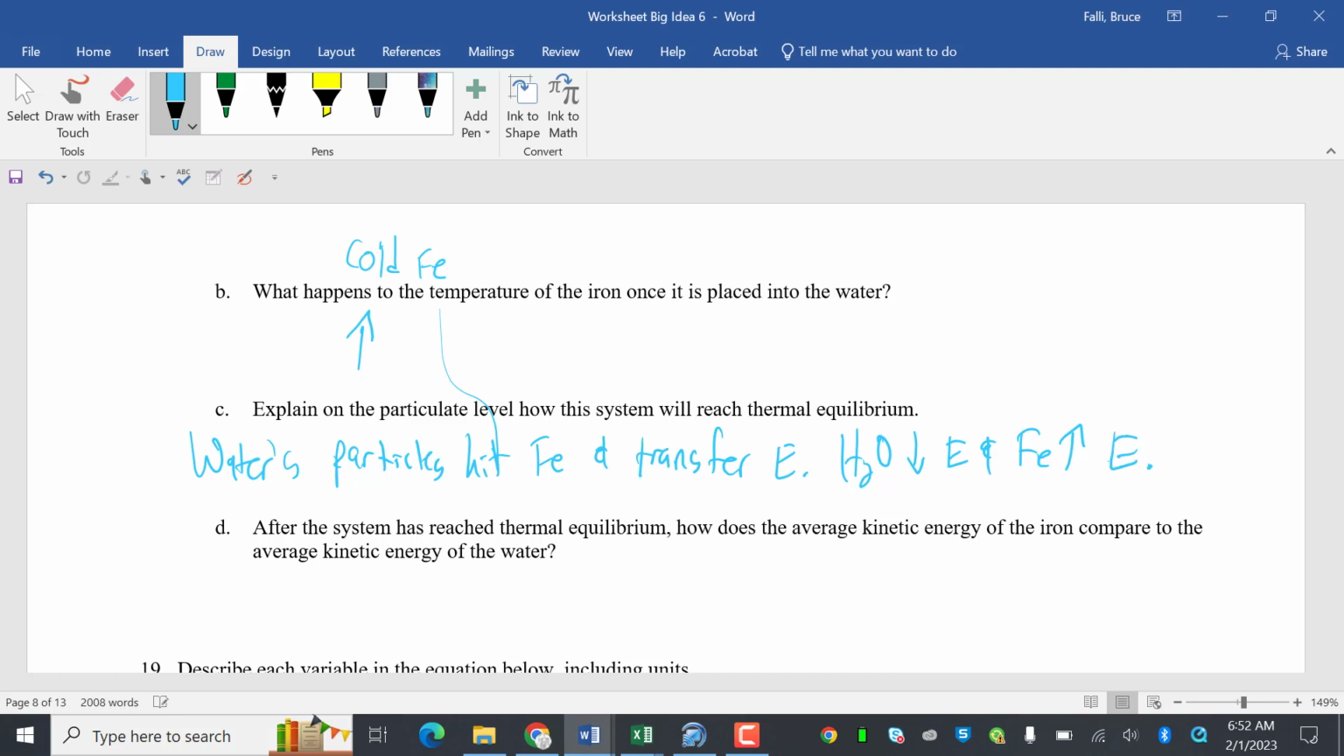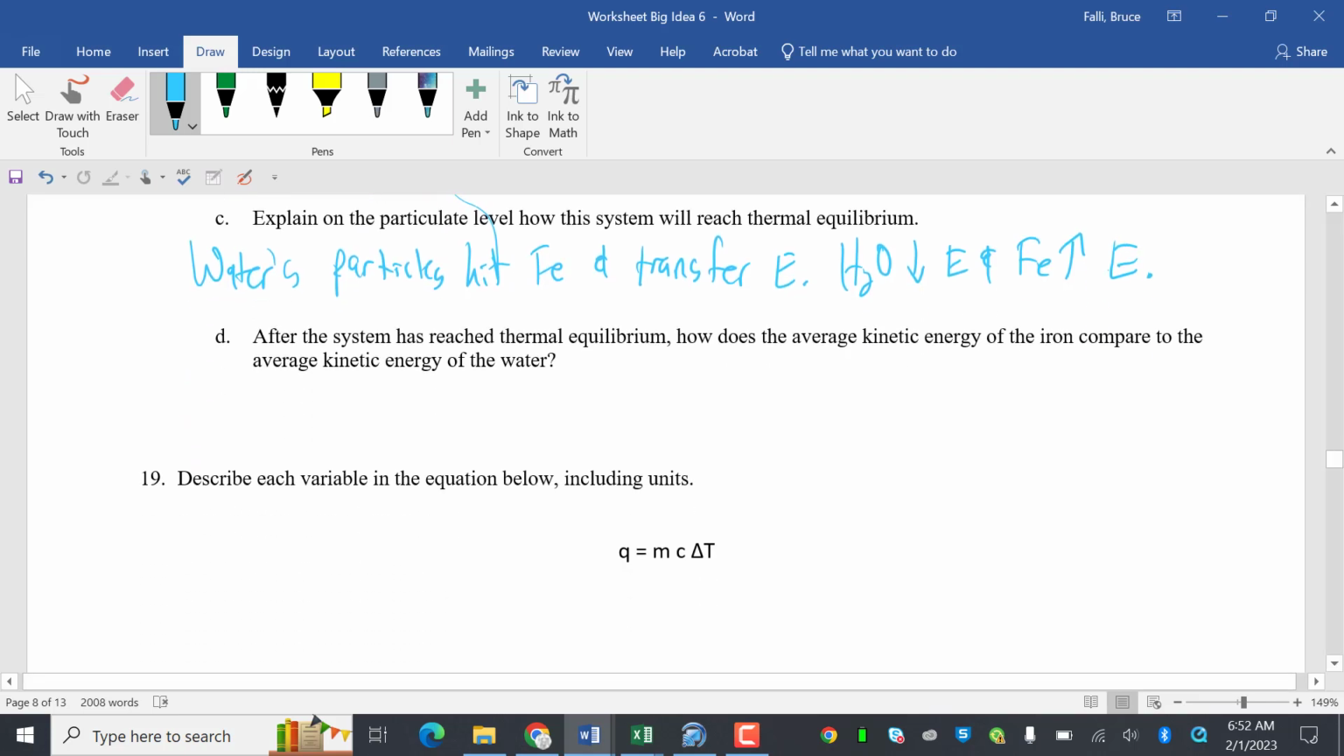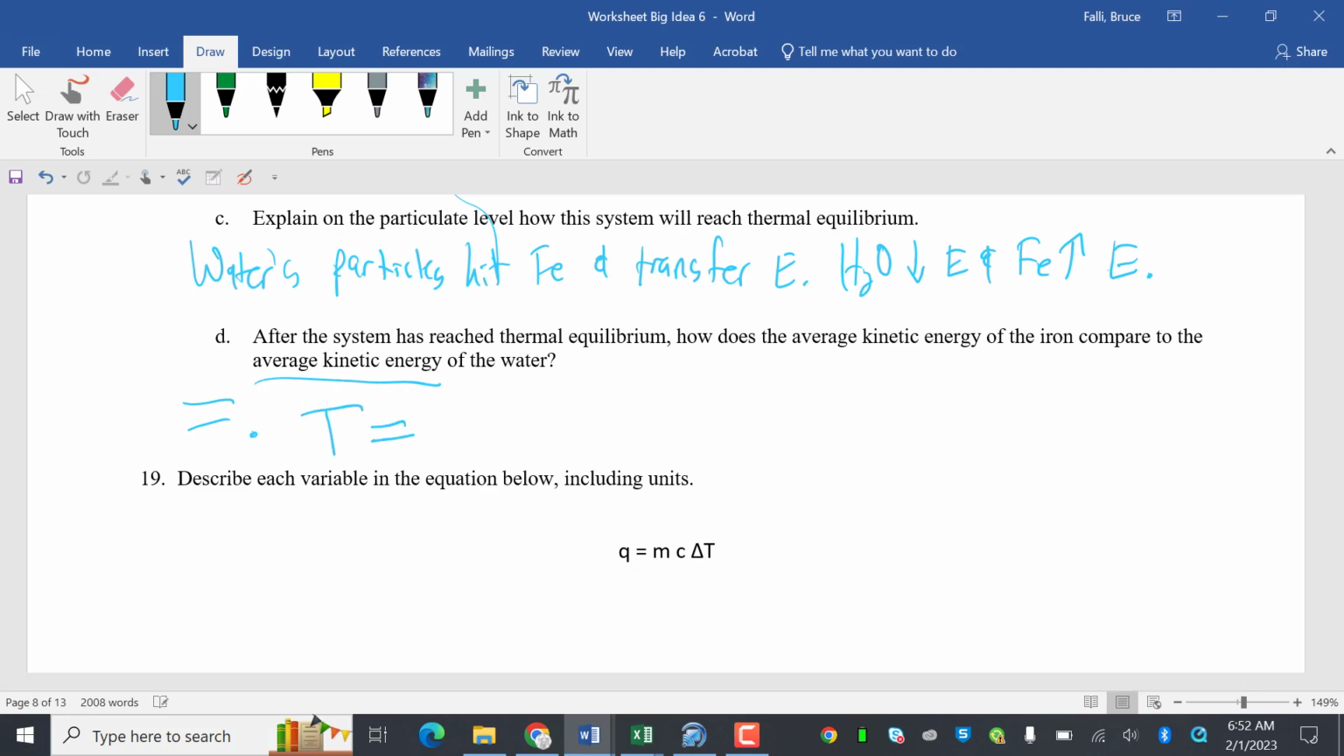After the systems reach thermal equilibrium, how does the average kinetic energy of the iron compare to the average kinetic energy of the water? They are equal. Remember, average kinetic energy is essentially temperature, so the temperatures are equal.